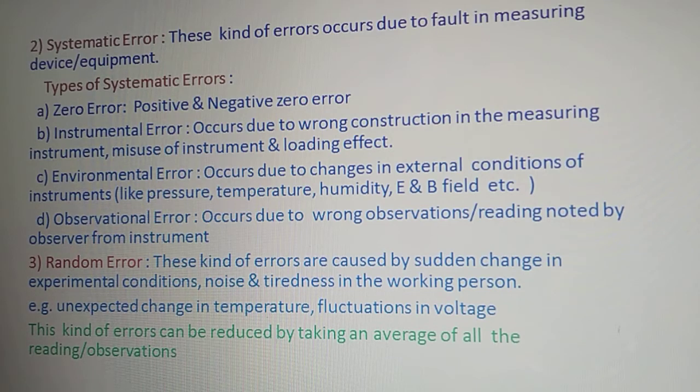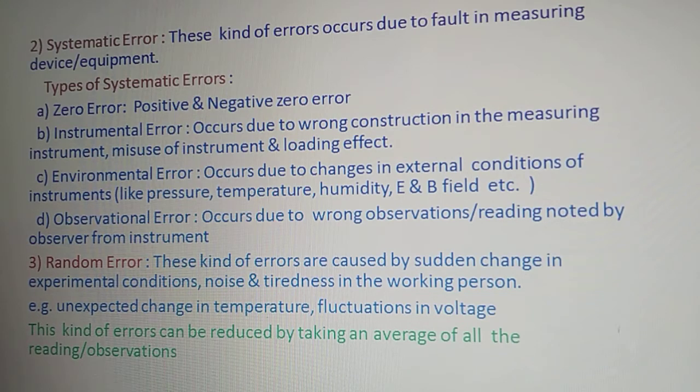and this type of error can be reduced by taking an average of all readings or observations. So these random errors can be eliminated by increasing the number of observations. That's why while performing the experiments, we increase the number of observations, and because of increased observations, the errors automatically die out, right?